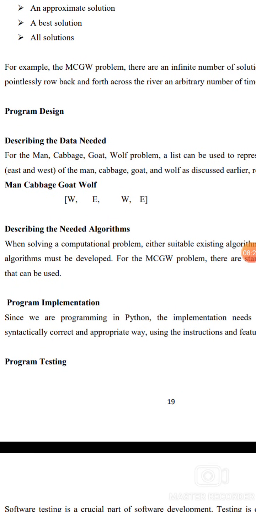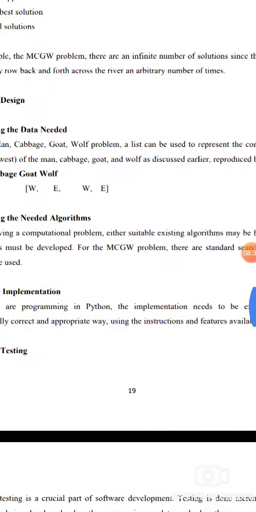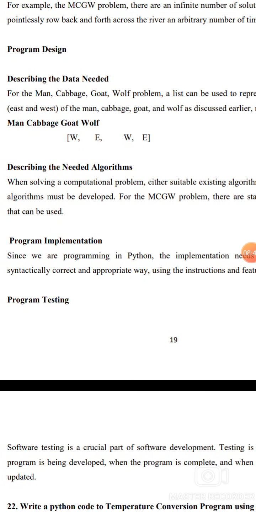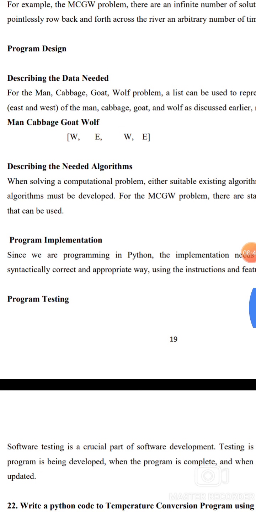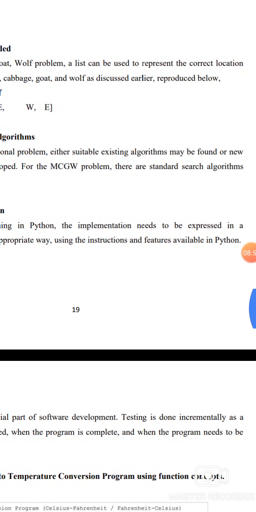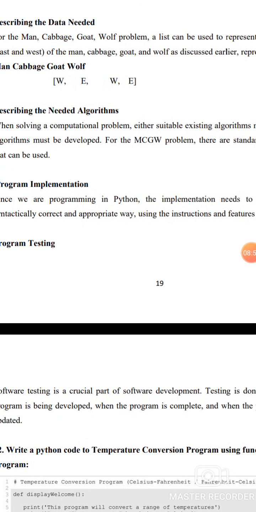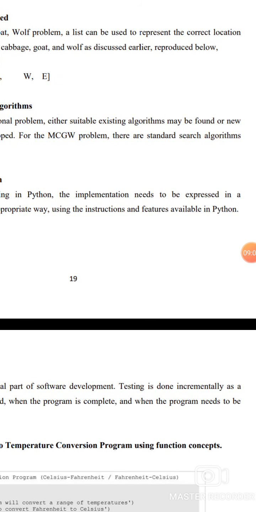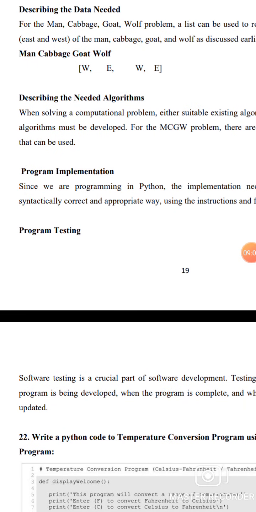Program design: describing the data needed. For the man cabbage goat wolf problem, a list is used to represent the current location of the man, cabbage, goat and wolf, as discussed earlier. Describing the algorithm: when solving the computational problem, either a suitable existing algorithm may be found or a new algorithm must be developed. For this problem, there is a standard search algorithm that can be used.